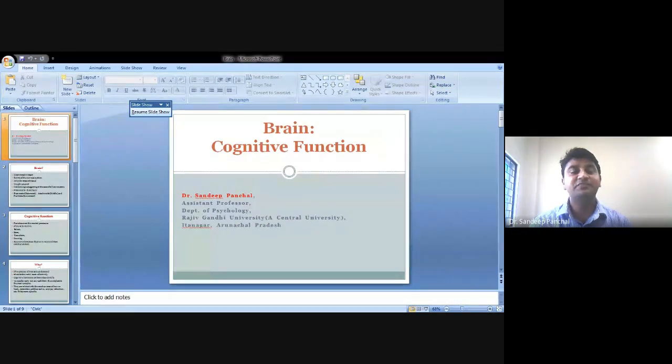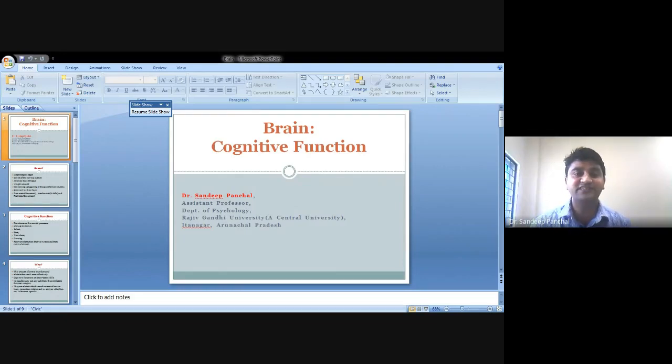The brain contains a staggering thousands of billions of neurons, which are interconnected with each other. The brain is protected by three layers, the covering sheets, technically known as meninges.